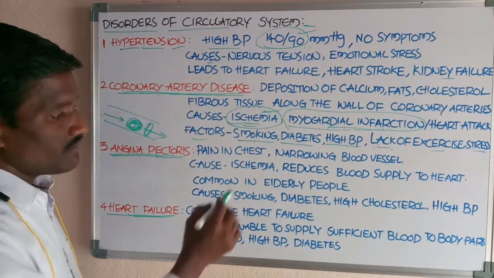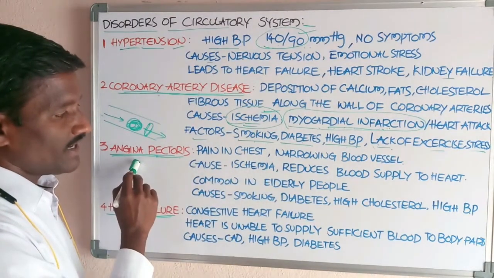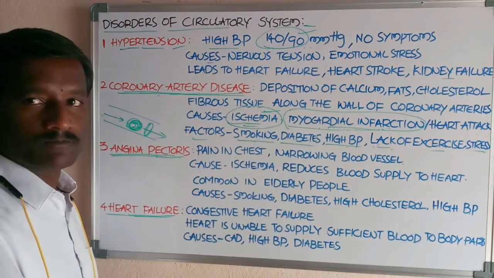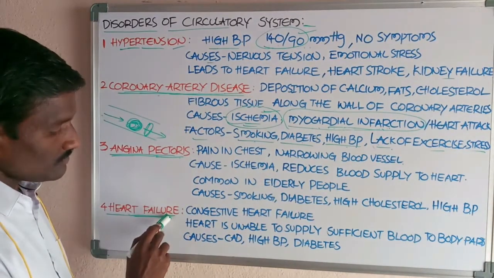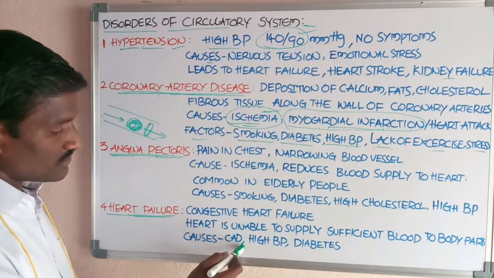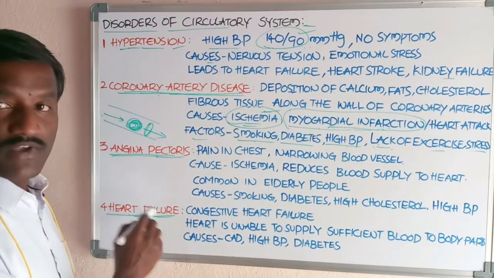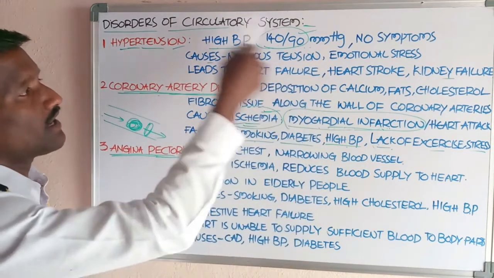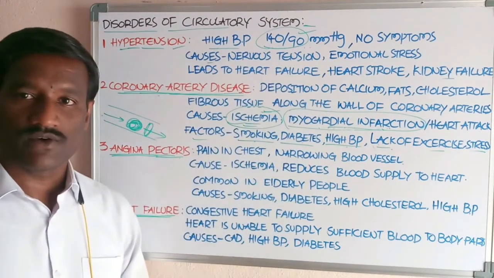And ischemia is also present in angina pectoris, but it does not go to the stage of myocardial infarction. And coronary artery disease is also one of the causes for heart failure. Okay students, this is an account of the disorders of the circulatory system.